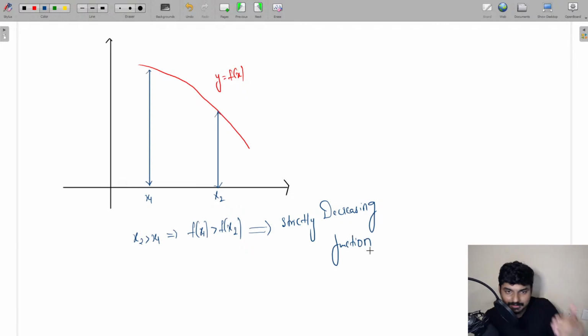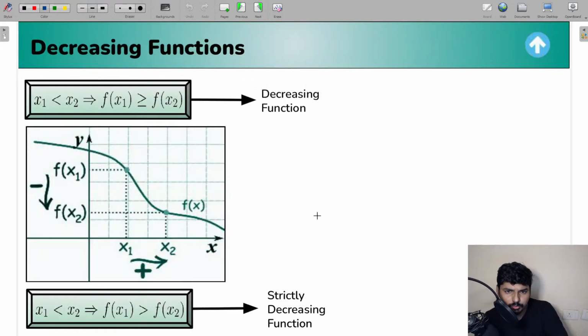So whenever you get this condition, that x2 greater than x1 and f of x1 is going to be greater than f of x2, in that case, the function is going to be a strictly decreasing function. And what about only decreasing function? Well, for x2 greater than x1, if you get f of x1 to be greater than or equal to f of x2, in that case, you are going to get only decreasing function. So I hope this concept is clear for everyone, guys.